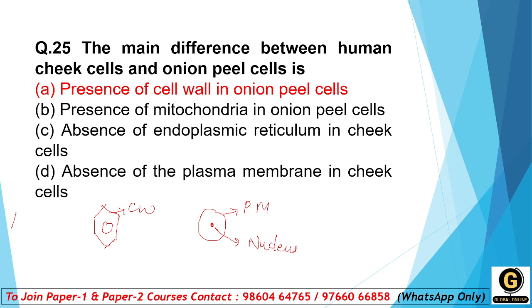Yes student. And what was inside the nucleus? Genetic material, that is nothing but the chromosomes, that is the DNA. Yes. So presence of cell wall in the onion peel cells, option number A is the right answer.